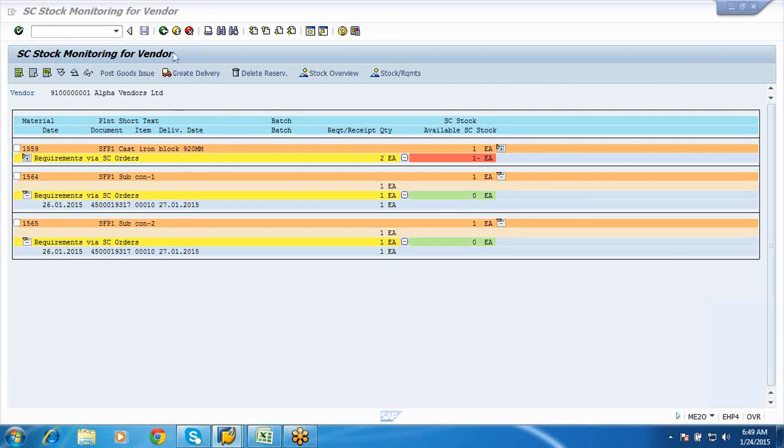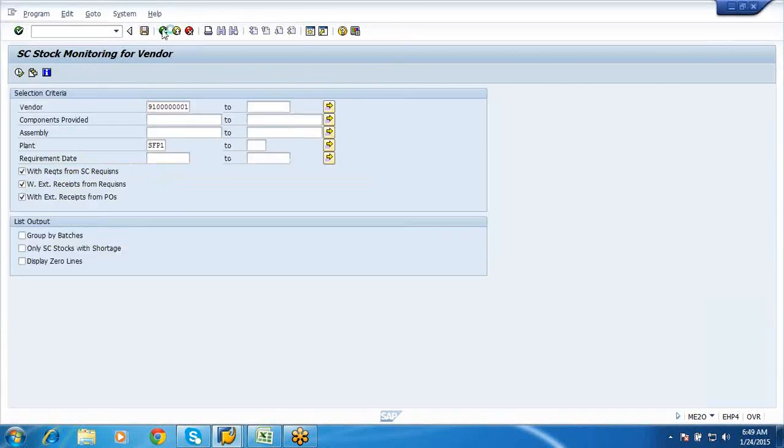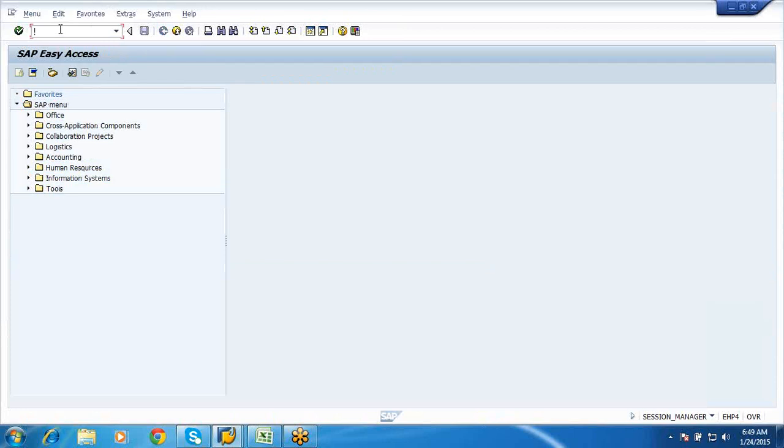Now I'll come out of this. Let us make a goods receipt. We will assume that the vendor has finished the machining, he has finished the assembly, he has finished the sub-assembly, assembling the sub-components, and he would be sending us the final component.